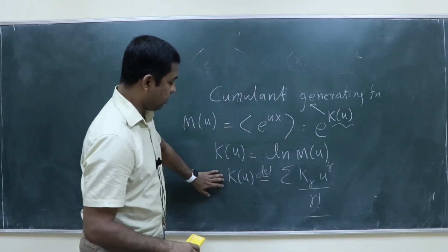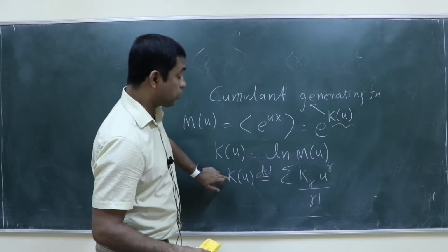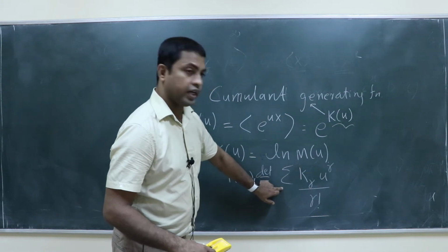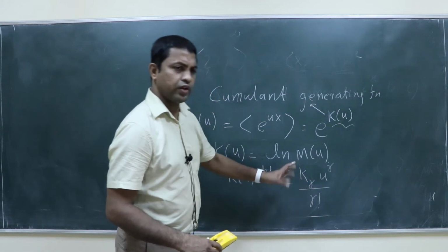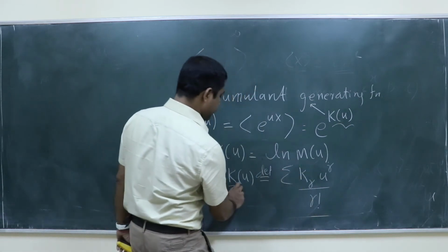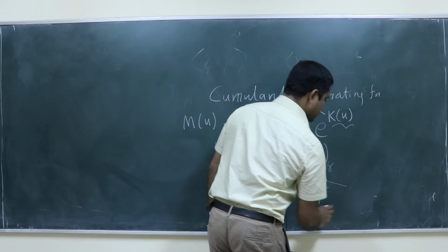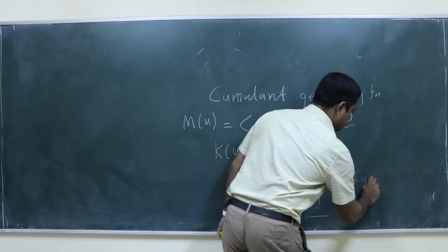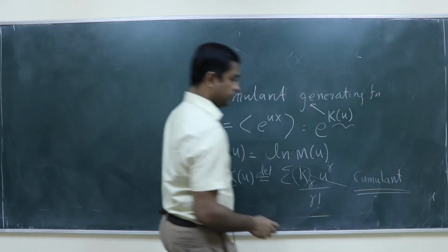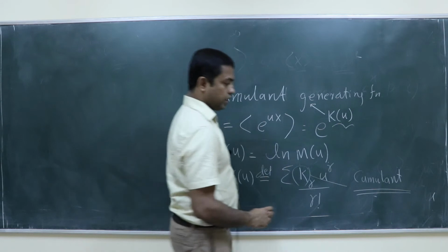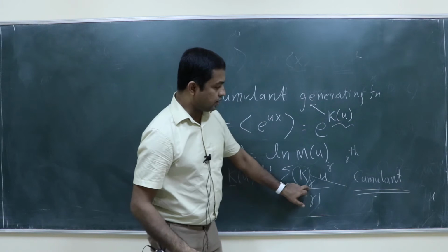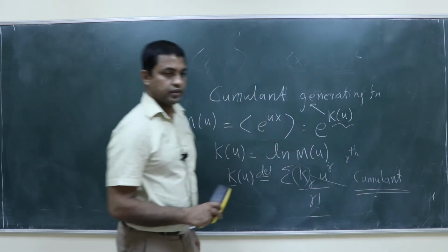What will kappa r be? It will be some constant. This kappa is actually called the cumulant. So this kappa r is basically the rth cumulant.